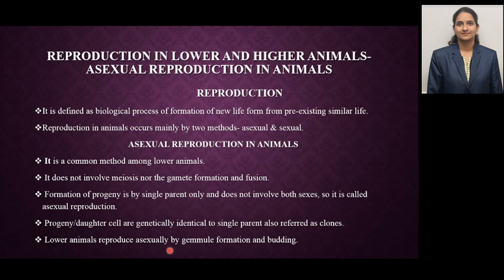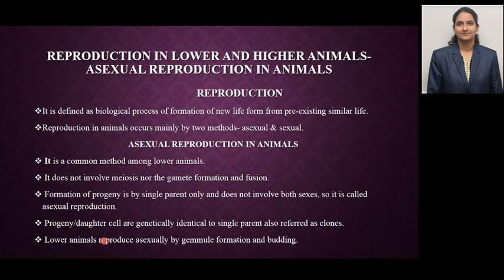Now let's see what do you mean by asexual reproduction. Asexual reproduction commonly occurs in lower animals, and here formation of progeny is by a single parent as it does not involve both the sexes. Hence there is no gamete formation and there is no fusion. So it is called asexual reproduction.